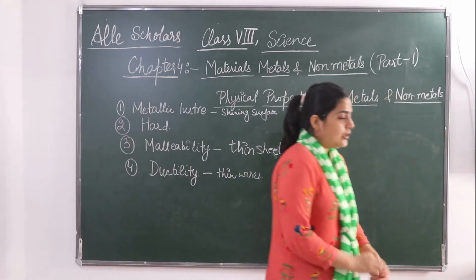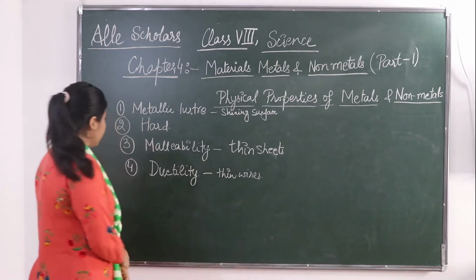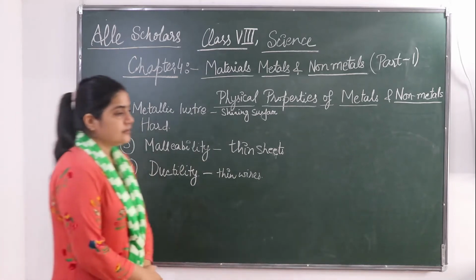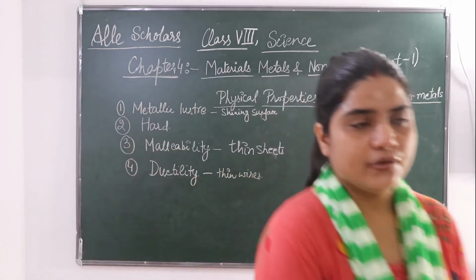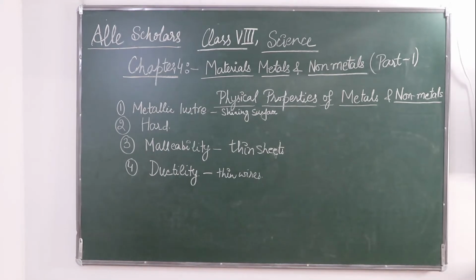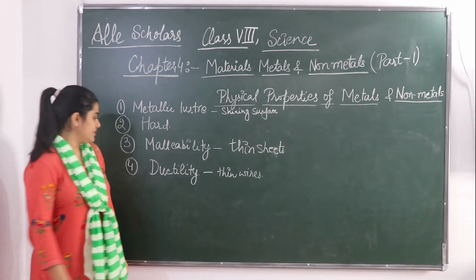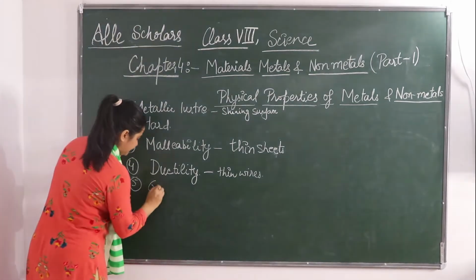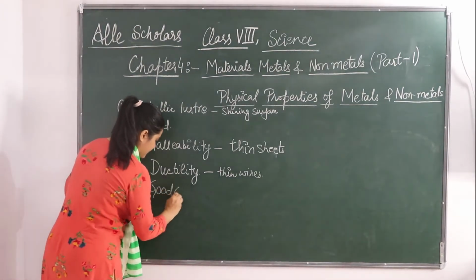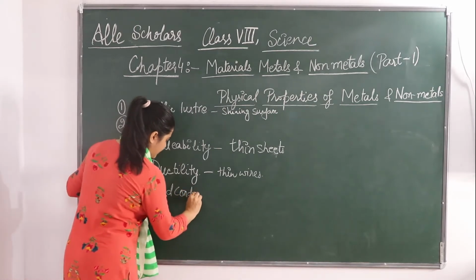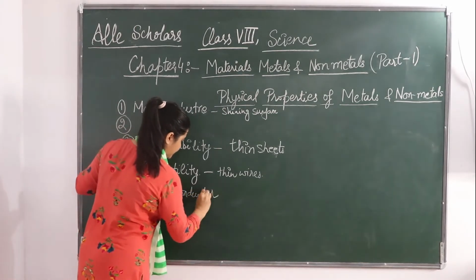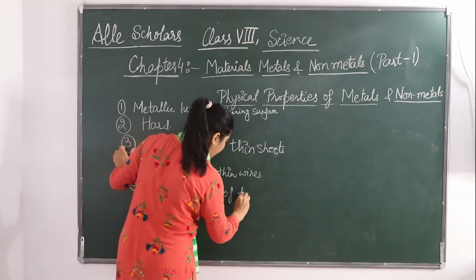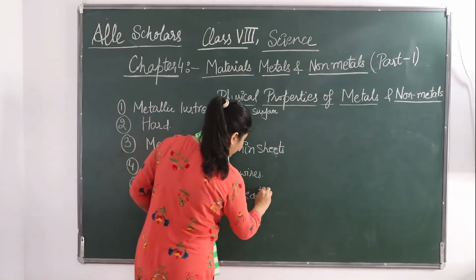Okay. So next we will be seeing that the metals are a good conductor. Okay, so metals are good conductor of heat. Good conductor of heat, and they have a high melting point.